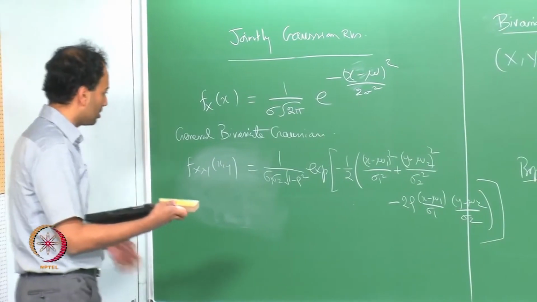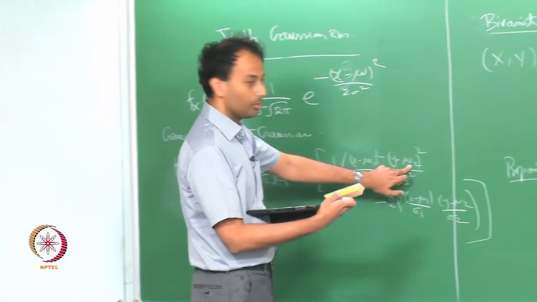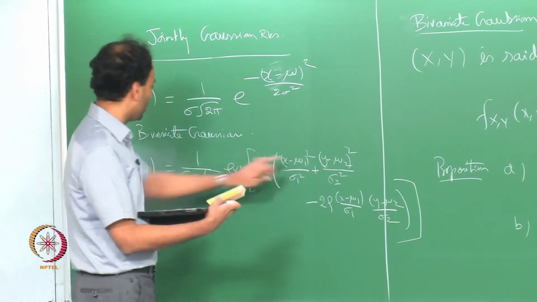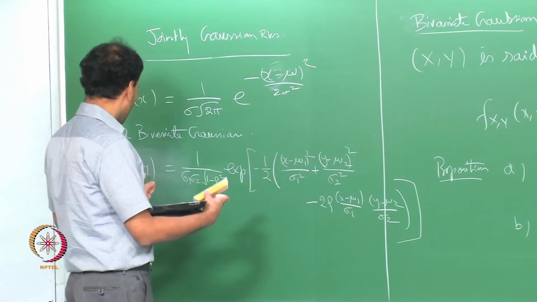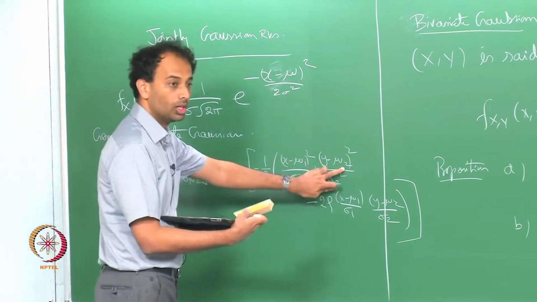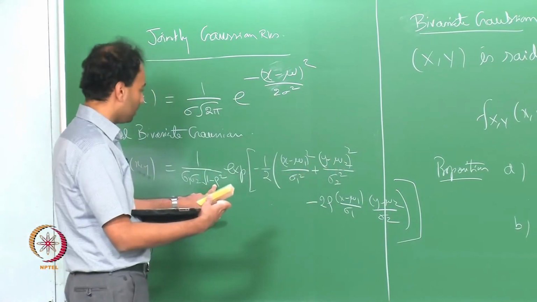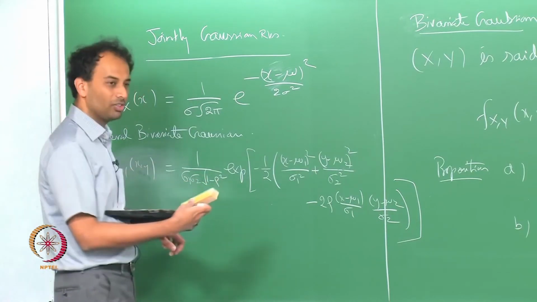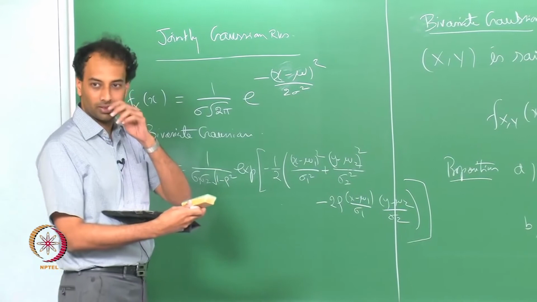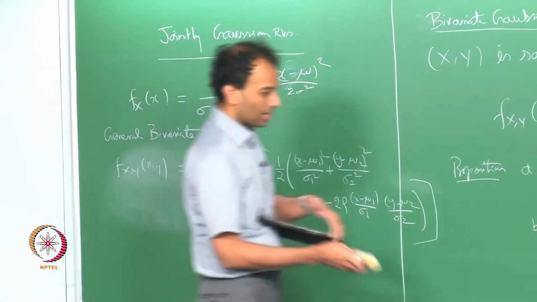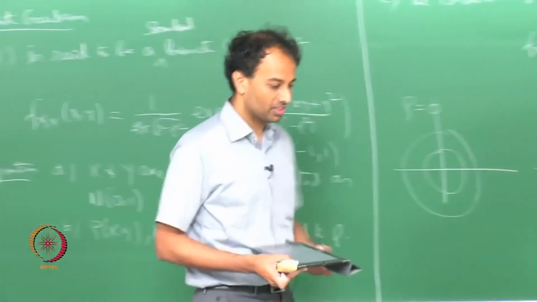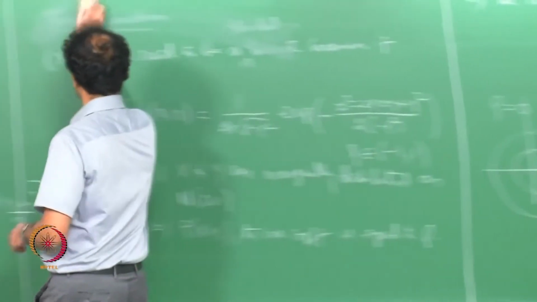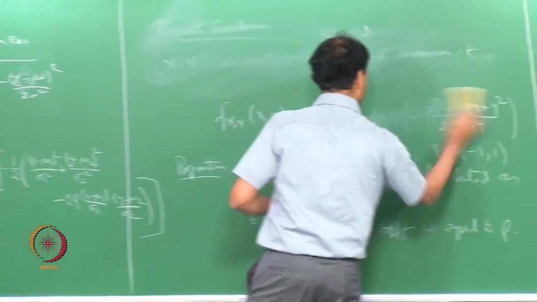So, this guy has mean of mu 1 comma mu 2 for x and y. So, expectation of x will be mu 1, expectation of y will be mu 2, and rho as usual will be the correlation coefficient, and sigma 1 and sigma 2 the standard deviations of x and y respectively. Okay. So, thankfully, if you use a matrix notation, this becomes easier to notate. So, the same thing, use the matrix notation.